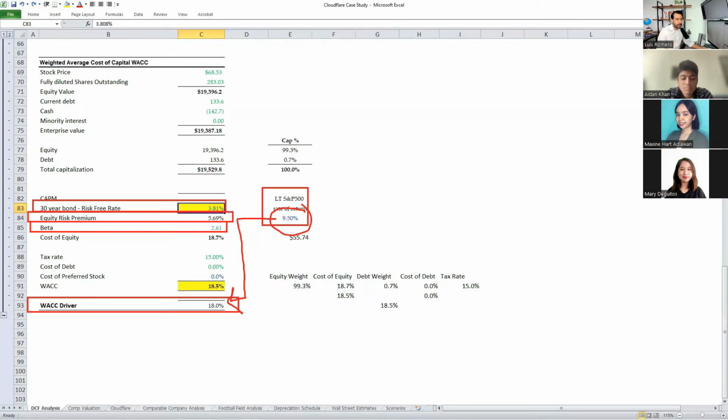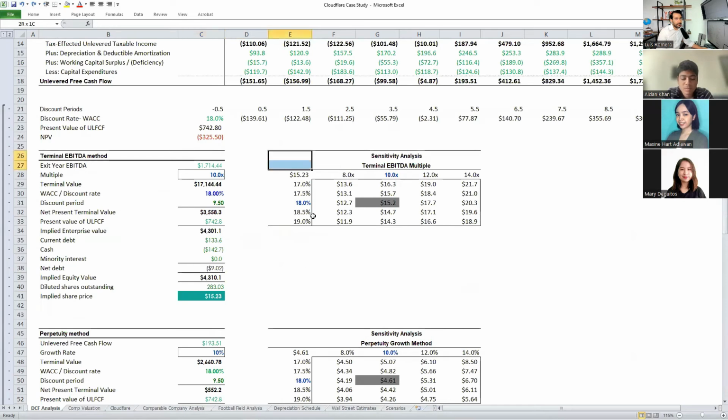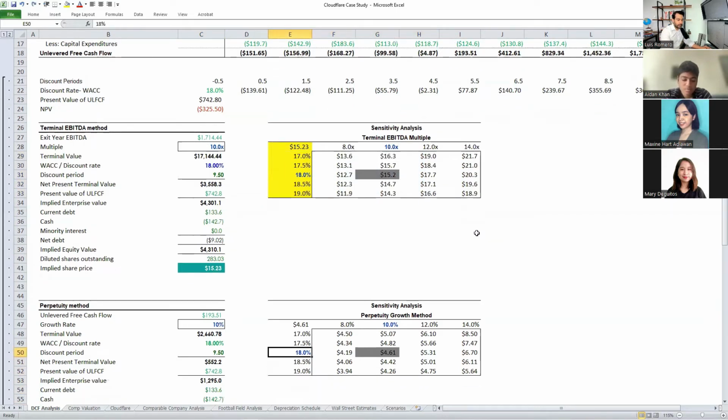And when you see the valuation up here, if we change this WACC, here on the column, this is WACC, this is your discount rate. Let's change this to, say, 10%. Look at the share prices. They increase. Look at it from a perpetuity standpoint. Let's change this to 10% as well. Your perpetuity growth rate is out of whack. We have to change this more to maybe inflation, and then increase this, Aiden, by maybe 1%.